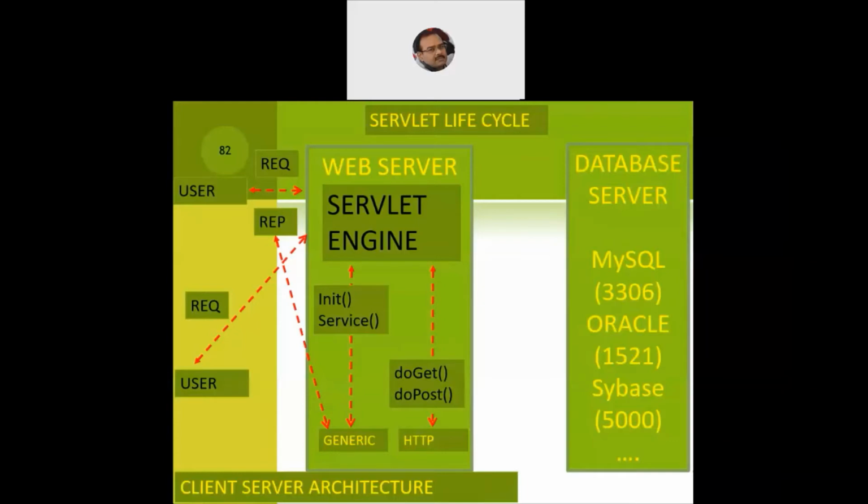Then for Oracle, we use 1521. For Sybase, the port number is 5000. And in the same way, all the database servers receive requests on a specific port number. Now, how do we establish a connection? We require the help of JDBC to do it for us.